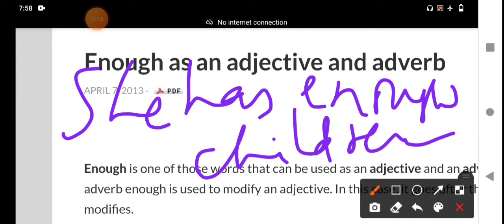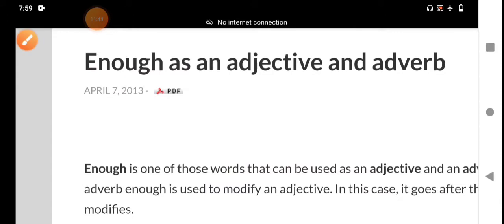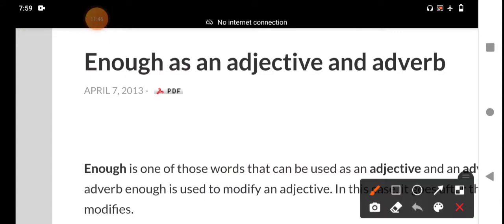In "She has enough children," enough has been used attributively. It is called an attributive adjective. When the word enough comes before a noun and describes the noun, it is used attributively. It is called an attributive adjective. That is the example of enough as a function of the adjective.